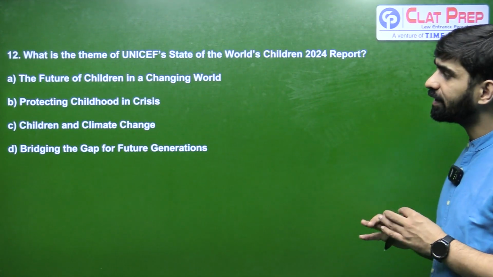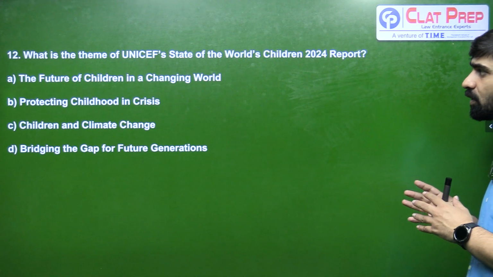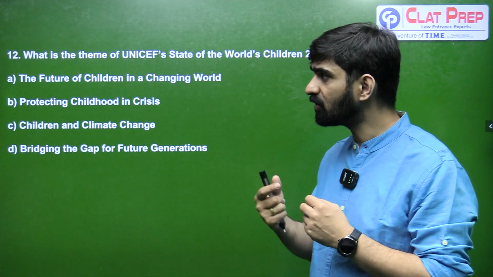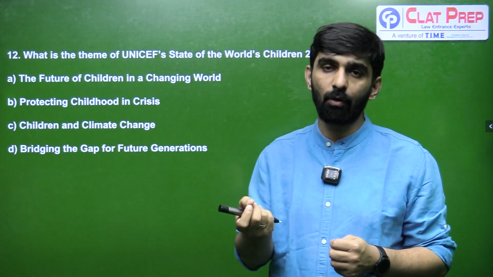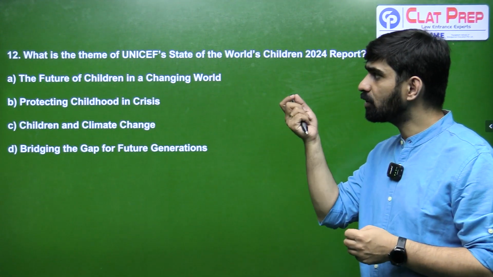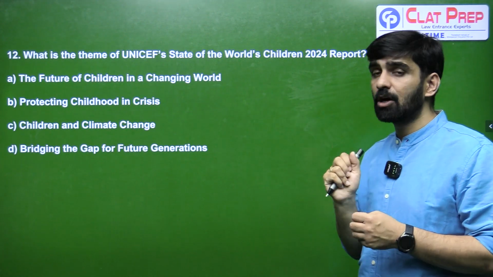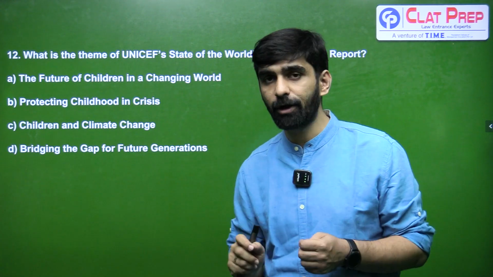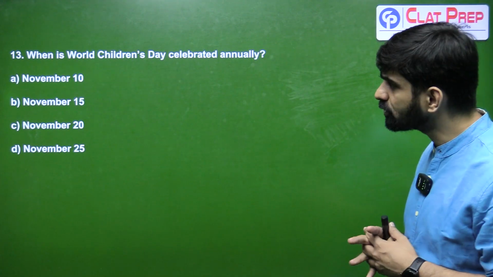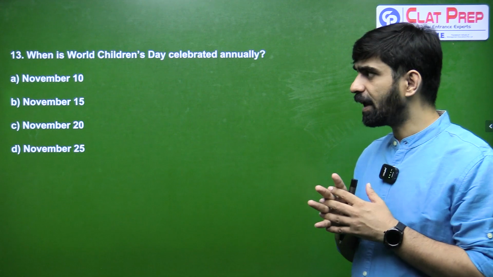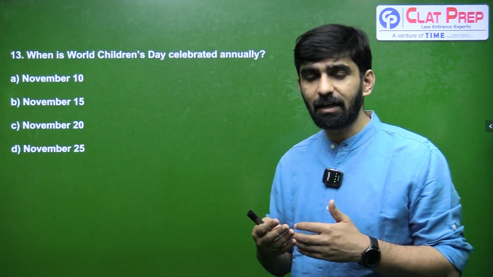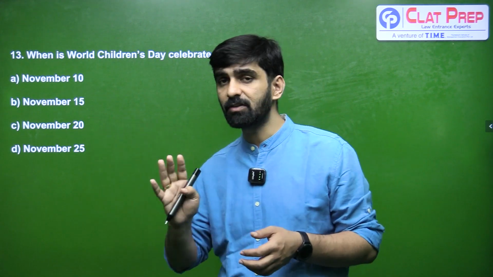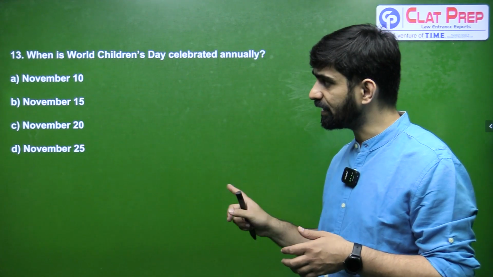Moving on to the next question, what is the theme of UNICEF's State of the World's Children 2024 report? I've already told you when we discussed this topic in news analysis that they can specifically ask you the name of the 2024 report also, and the name of UNICEF's State of the World's Children 2024 report is The Future of Children in a Changing World. So the correct answer for 12th is going to be A. Next question is, when is World Children's Day celebrated annually? It was only yesterday when it was celebrated. So the correct answer is November 20th. So the correct answer is C.